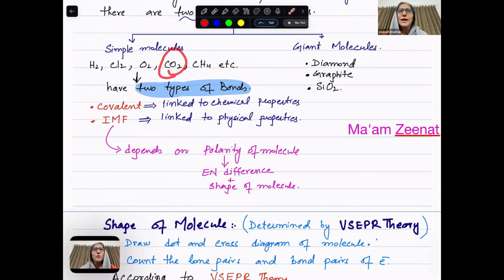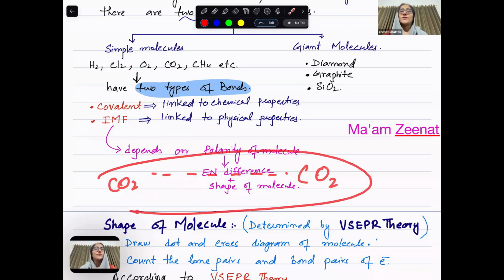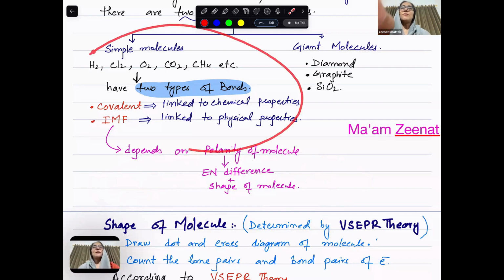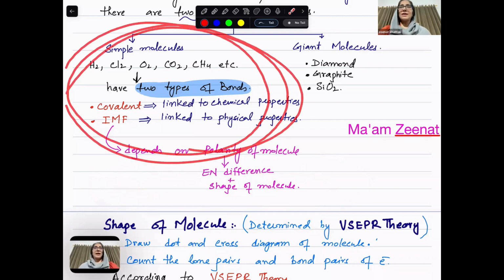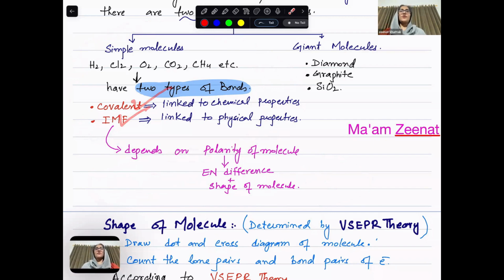Inside carbon dioxide, there is covalent bonding. But between one carbon dioxide and another carbon dioxide, there are intermolecular forces. So in a simple molecule, there is covalent bonding and there are intermolecular forces: two types of bonds. When the covalent bond breaks or is made, a new thing is formed. It's a chemical change, but intermolecular force is responsible for all physical properties.